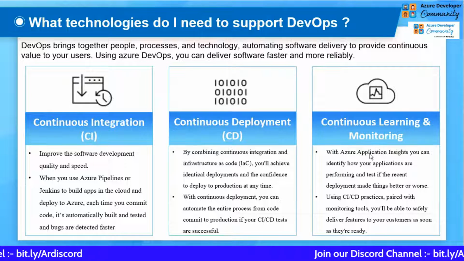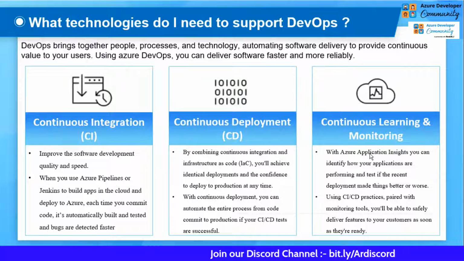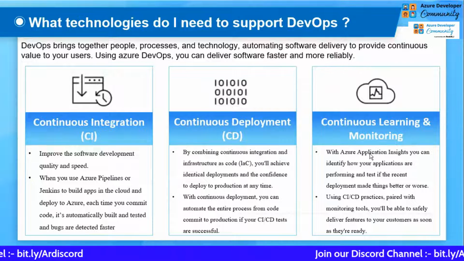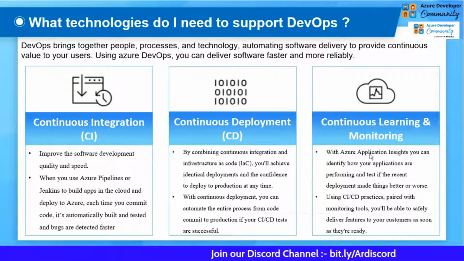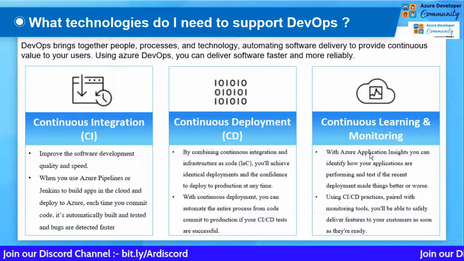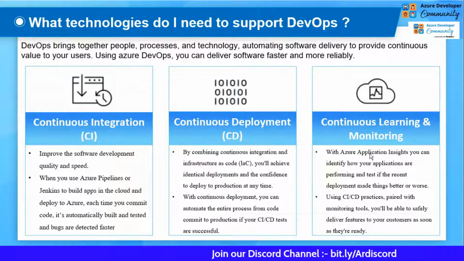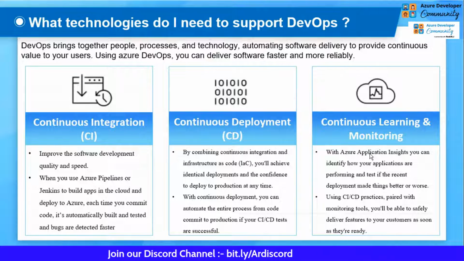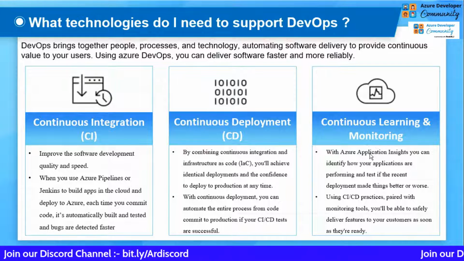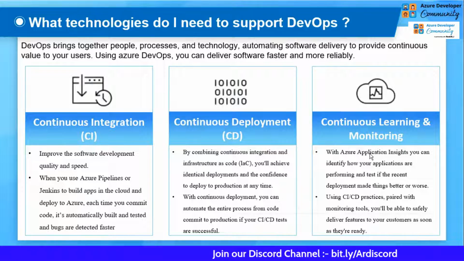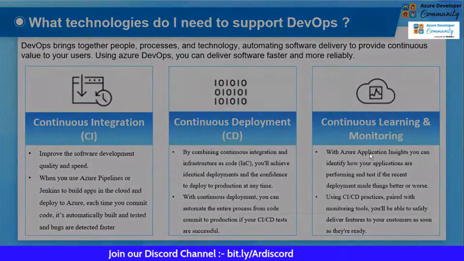The third thing that comes into the picture is continuous learning and monitoring. The biggest thing you can get using Azure DevOps is this: in case of some error or problem, your application goes down. That used to happen with open source applications, which sometimes can't provide you monitoring services. But Azure has some great monitoring services, let's say Application Insights and Log Analytics, that can help you monitor your application and also help you continuously evolve with it. The way companies are changing, the way IT culture is changing, you can adopt through the process itself. So this is what Azure DevOps supports.